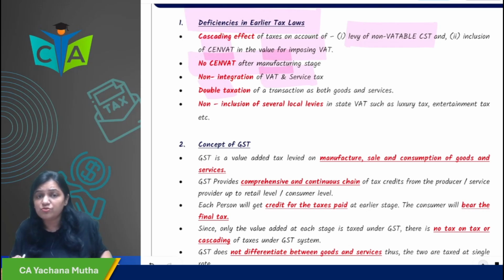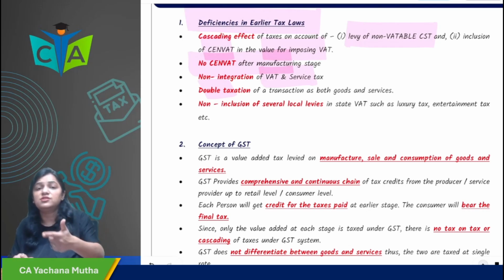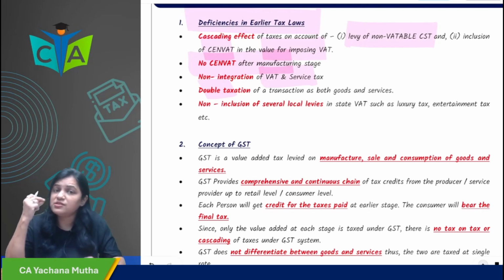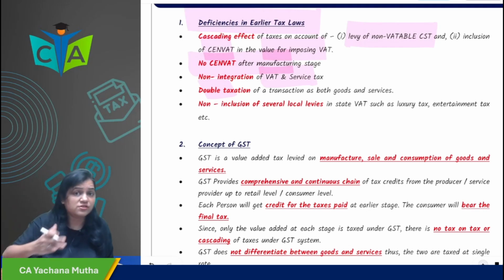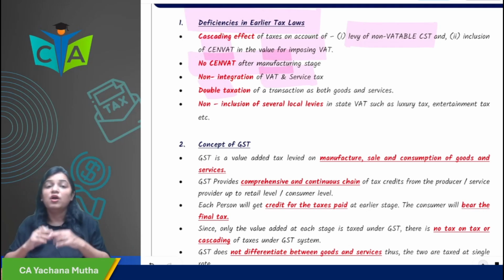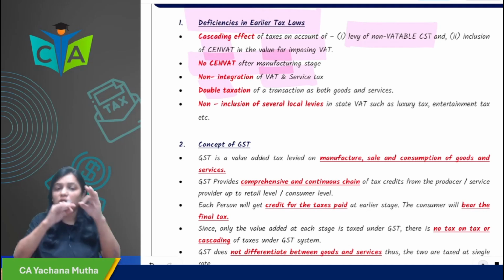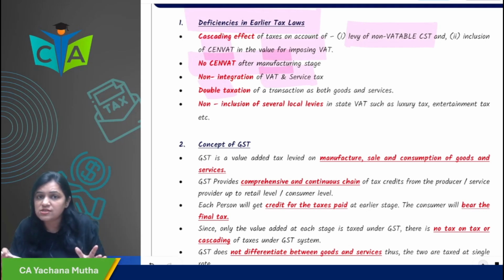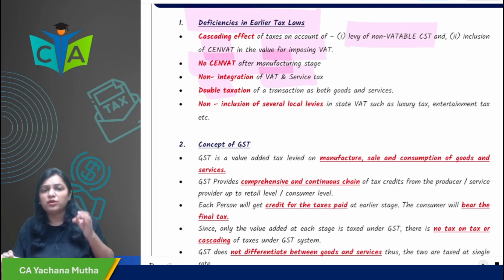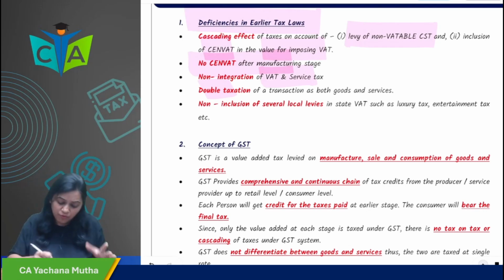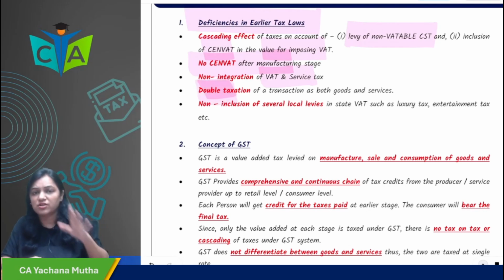For example, in case of software, VAT people were saying it is goods, service tax people were saying it is service. So both the taxes were levied. Now a transaction can either be goods or be service. It cannot be both under GST. Okay, so in the earlier law, one of the major deficiencies was double taxation of a transaction as goods as well as service.